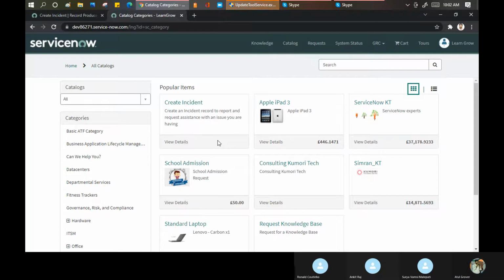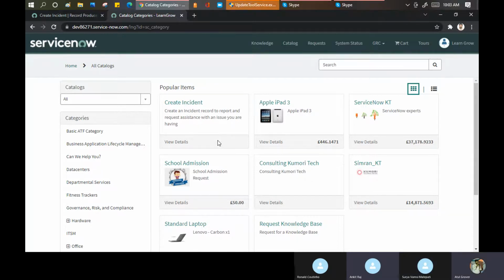Tell me. Catalog item. So it can be treated as both. You have already created it as a record producer in the background, but it's appearing in the catalog items category on the /HP or /ESS view. So yes, it can act as both.